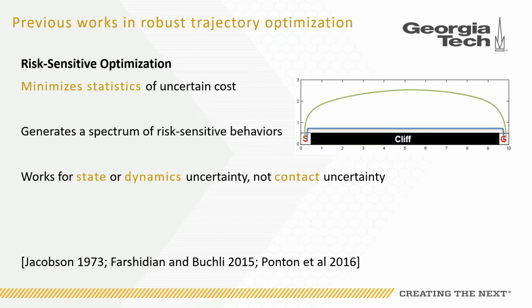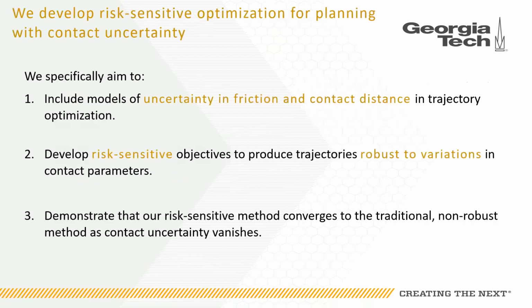And while the ability to produce multiple risky behaviors is impressive, these methods have yet to be applied to uncertainty in contact. In our work, our goal is to include models of contact uncertainty into trajectory optimization, and then develop risk-sensitive objectives which can produce a wide range of contact-robust trajectories. We aim to show that when contact uncertainty is present, we can produce trajectories which are robust to variations in the contact parameters, and that as the uncertainty vanishes, our trajectories approach those generated by the traditional, non-robust techniques that have already been developed.